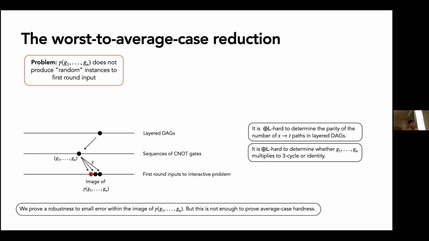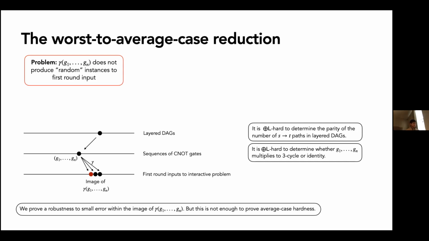Okay, but this is not enough to prove average case hardness. And the reason that it's not enough is that average case hardness in our setting is a statement about constant error. So we want to show that if the circuit errors with probability 1 over 421, then we can solve every layered DAG problem. But we don't get that.